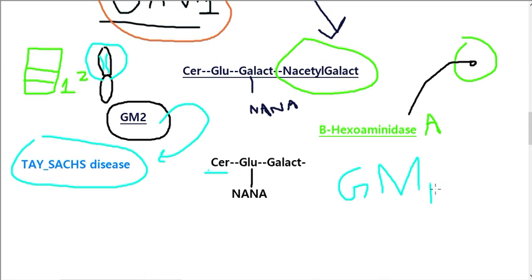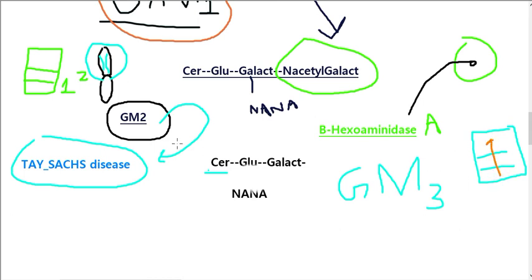First of all, because it is a ganglioside, that's why we write G. Second, it is mono. It contains only one N-acetylneuraminic acid. That's why we say M. And third, because it covers more distance on chromatography paper as compared to GM2 and GM1. So this is the name GM3.